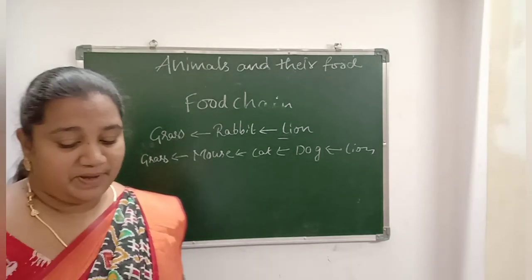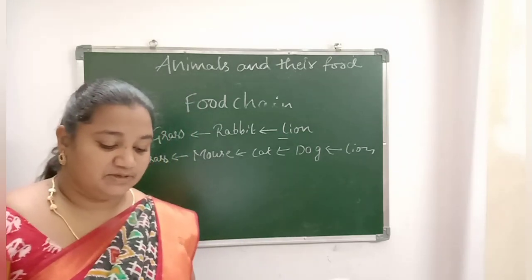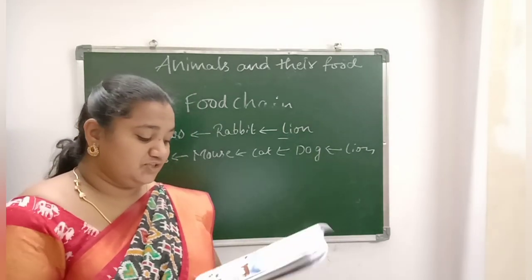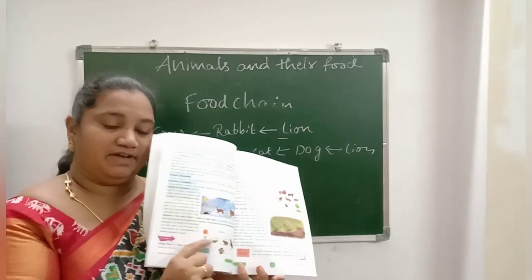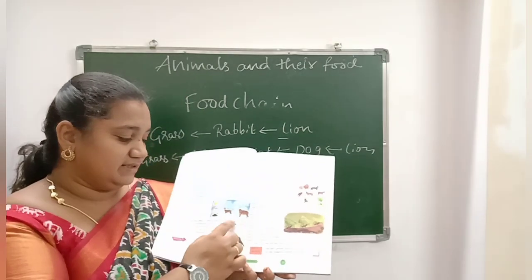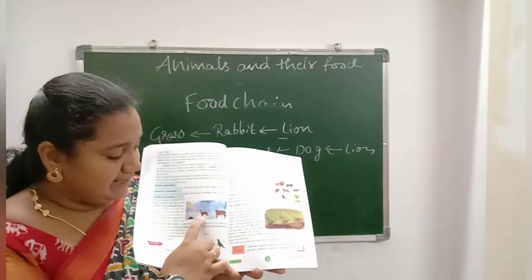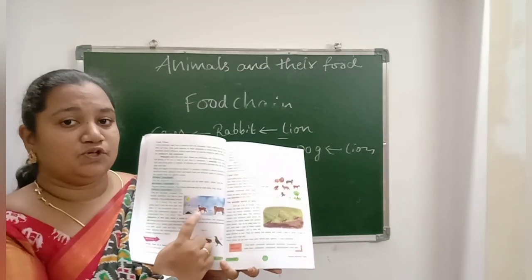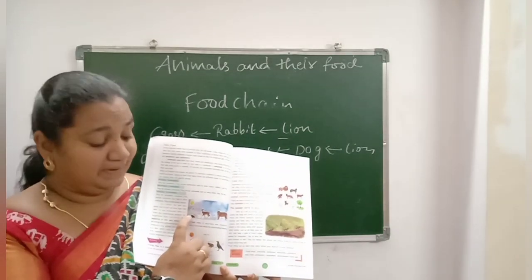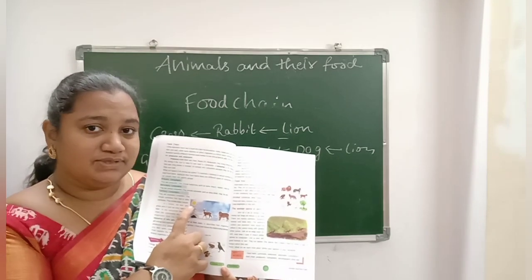In our textbook, page number 28. See children, here a food chain is given. A plant is there, a deer is there, a tiger is there. So deer depends upon plant. Plant produces food through sunlight.